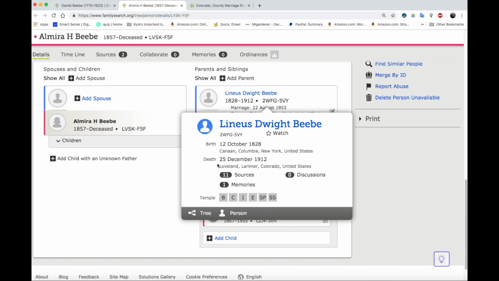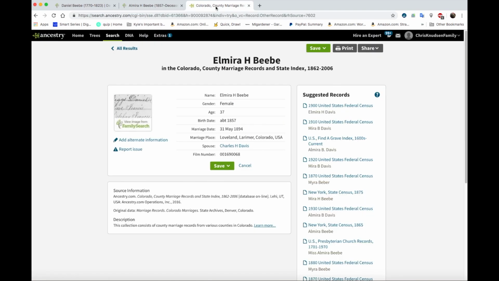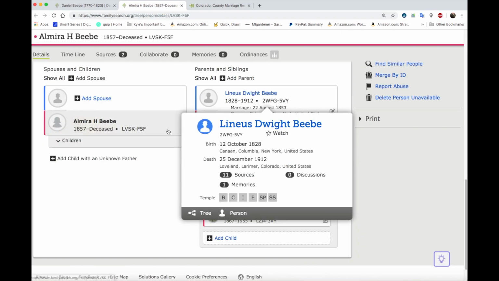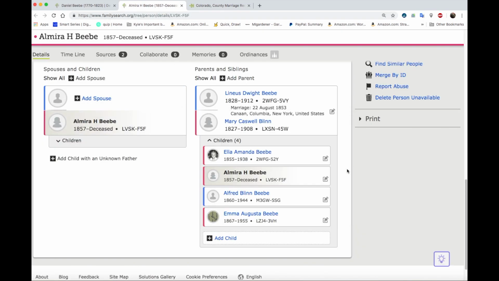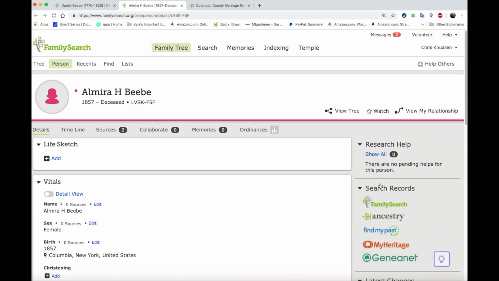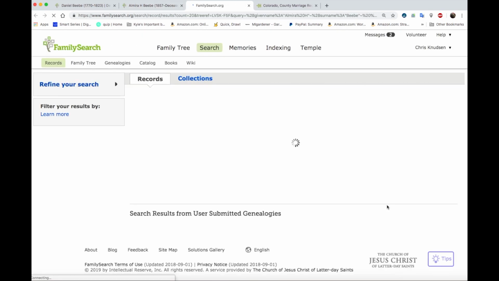If she was married in Loveland, Larimer, Colorado in 1890 something, and her dad must have been there too because he died there. So this must be the right person. So this says that this marriage record actually came from Family Search. So if we can do a Family Search looking for a marriage in 1894. So let's go back up here and let's do a Family Search.